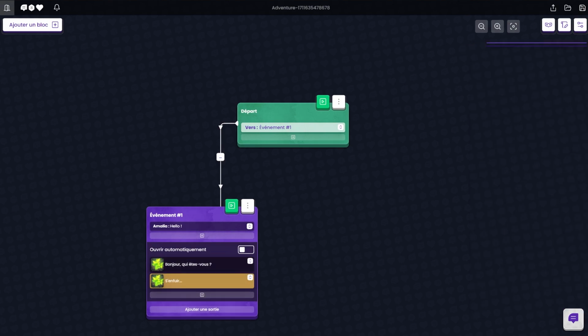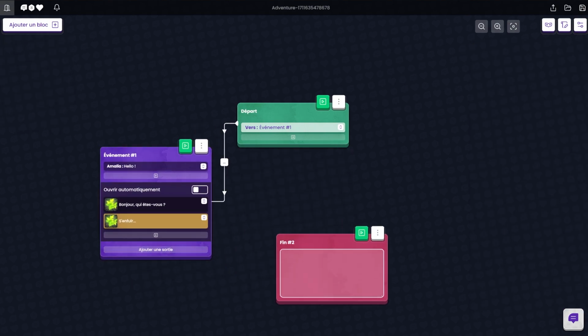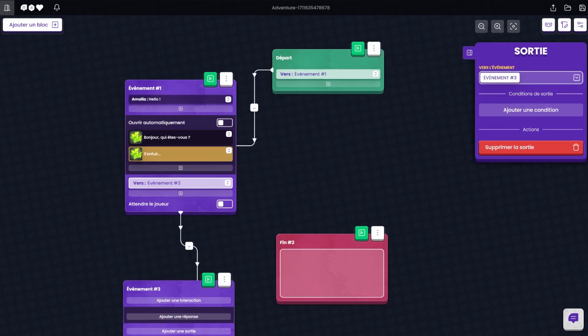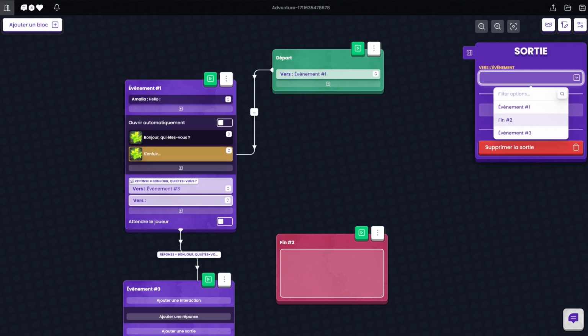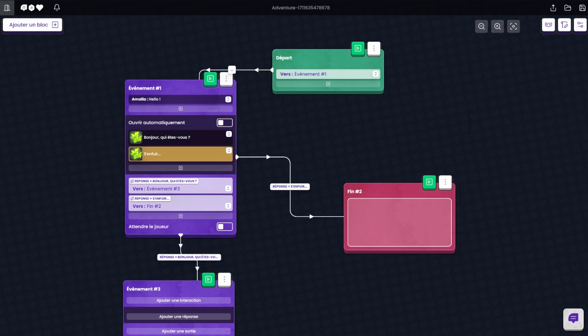Decide on choices, interactions, and characters. Once your creation has been tested and completed, all that's left is to share it with the community and let lots of players live your adventures.